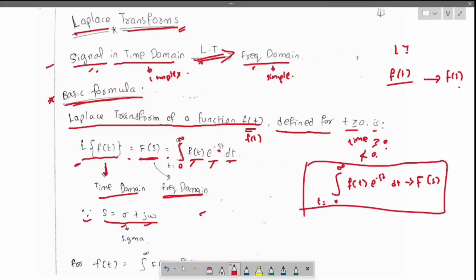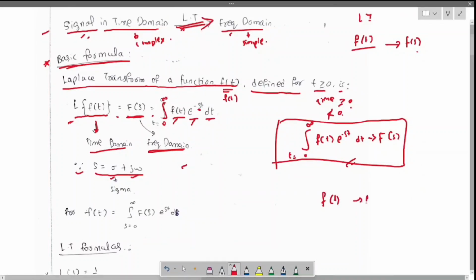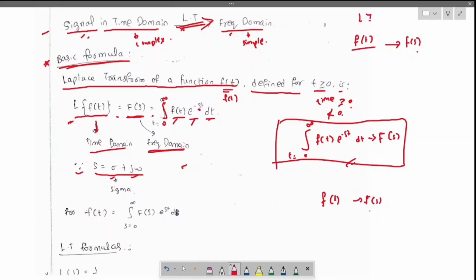Now let us solve a few problems regarding this. Similarly, we are transferring from time domain to frequency domain, right? Then why can't we transfer from frequency domain to time domain? If we change things, f of t is equal to the integral of f of s e power st ds, which is a function in time domain. Okay, this will be clear in an upcoming section. Don't worry about this now.